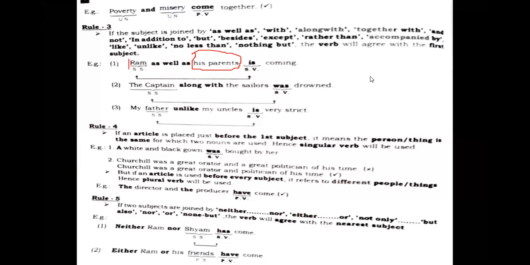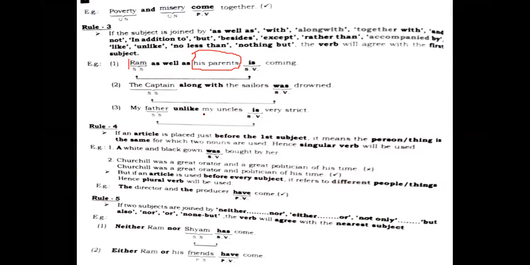Let's see the next sentence: "The captain along with the sailors." Again, the same type of sentence is referred to here, right? So this captain is a singular subject, so "was" will also be singular here. I suppose you can understand it easily. "My father, unlike my uncles." So all these types of sentences are given here. You need to justify that if the first subject is singular, then the verb will also be singular. If the first subject is plural, the verb will also be plural. You just need to concentrate on these rules, students, so that you'll be able to adjust or justify.